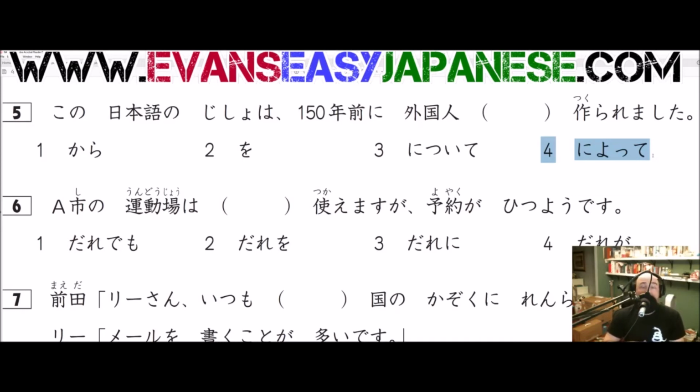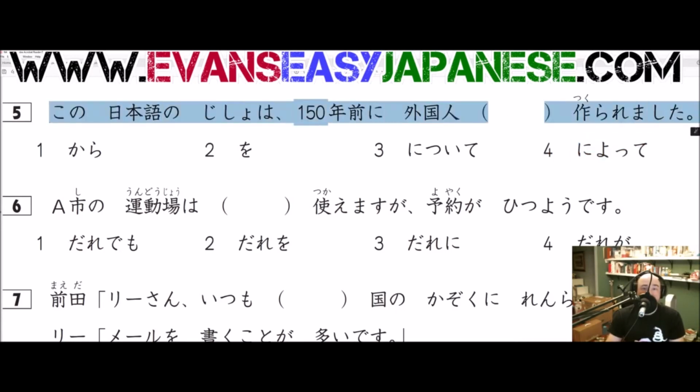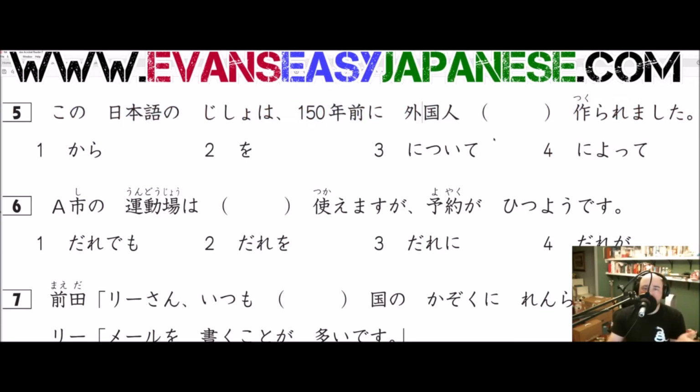However, it actually has many meanings. If you say this, according to a foreigner, it was made 150 years ago, kind of actually works. But that's not what they're saying here. We're not trying to say that 150 years ago it was made according to a foreigner.